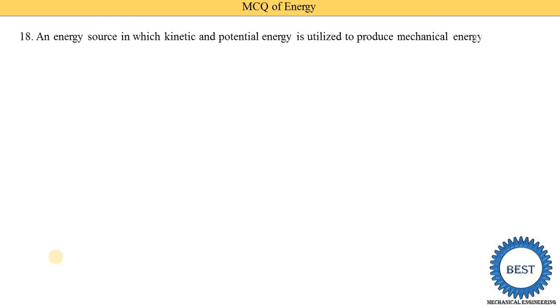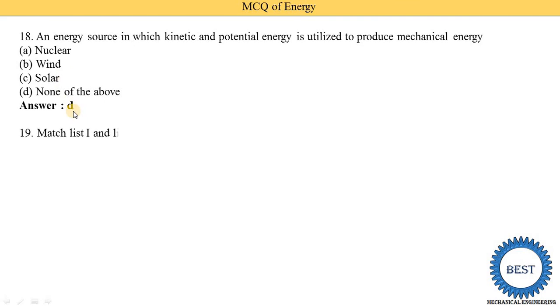Which energy source utilizes kinetic and potential energy to produce mechanical energy? Options are nuclear, wind, solar, and none of the above. The correct answer is none of the above, meaning out of these three, none uses both kinetic as well as potential energy. In nuclear, kinetic and potential energy are not used. In wind, the kinetic energy of the wind is used, but potential energy is not used. In solar, we do not use kinetic and potential energy. So option D is correct, that is none of the above.